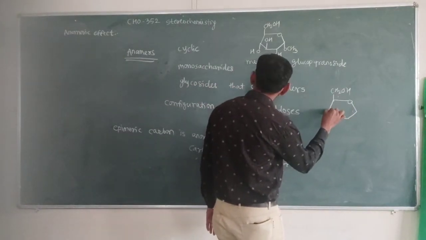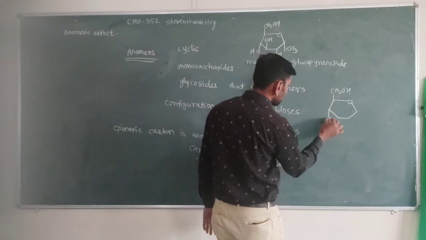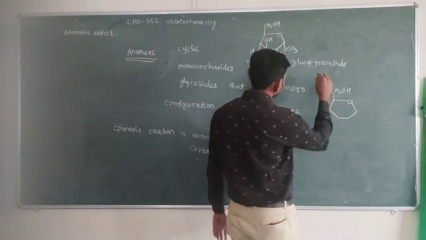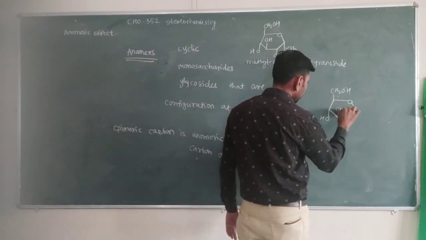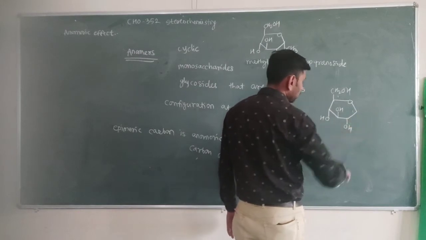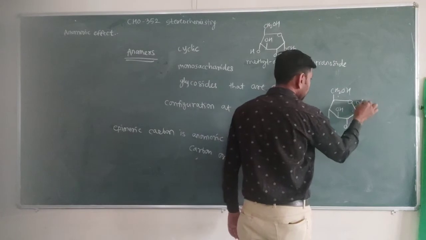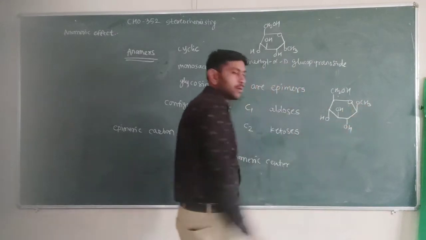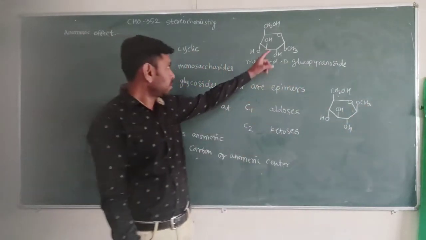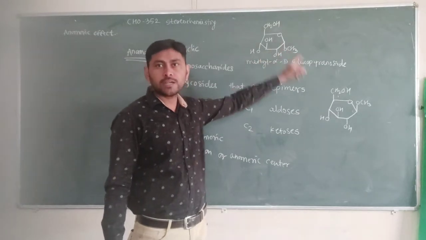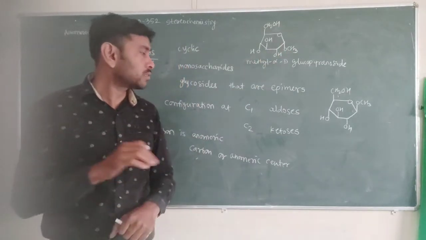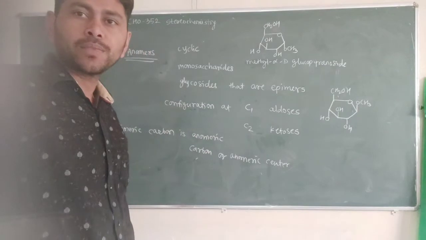Similar to alpha D glucopyranoside, here OH, similar to this one is OH, here OH on the downward side, and now the configuration at this carbon changes. So a change in configuration at one carbon is called epimers.